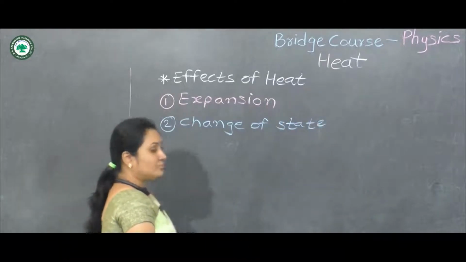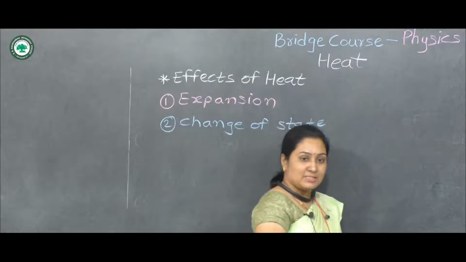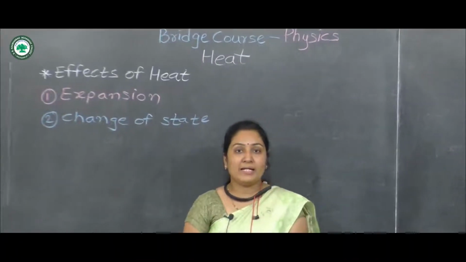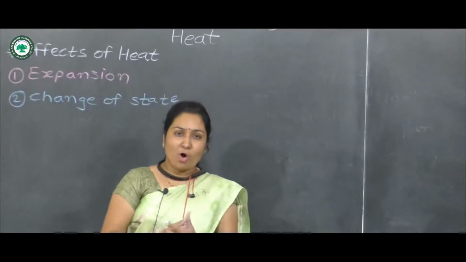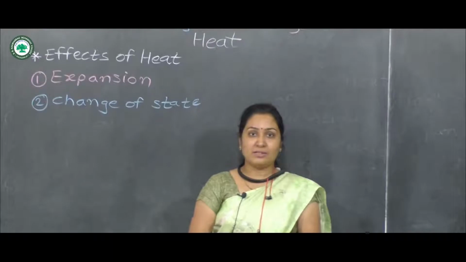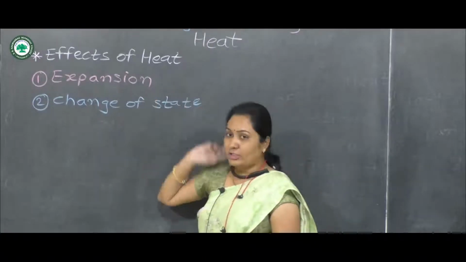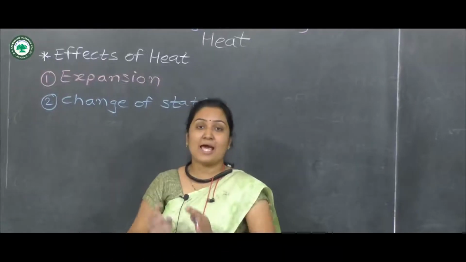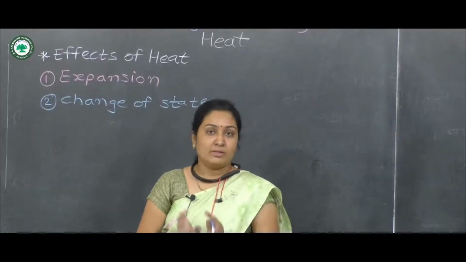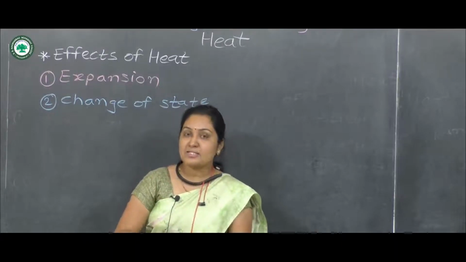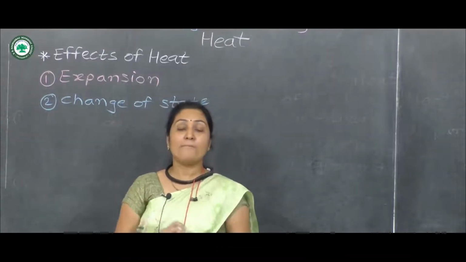Expansion means that when we are heating any material, any object, it expands. There is expansion in solids as well as liquids and gases, all three states of matter.